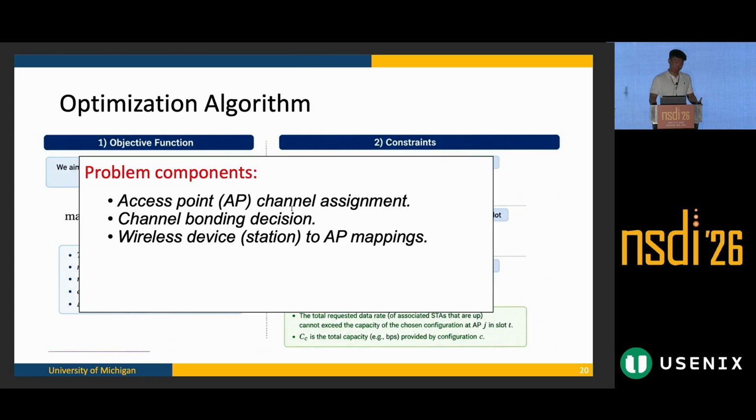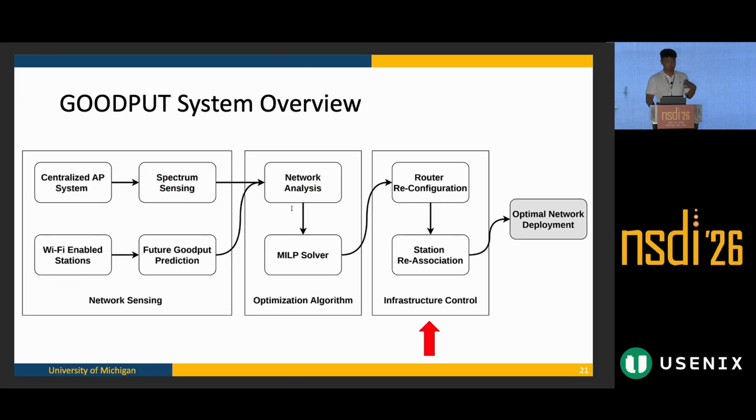So the key takeaway here is by doing this calculation, we can have access point channel assignments. Second is channel bonding decisions, and also wireless channel to AP mappings. By having those three components, we can guide our system to achieve optimal setup. But before reaching that state, there's an underlying infrastructure control stage we have to do. So we have to configure the access points to do what they should do, and also advise each station to roam toward their appropriate destinations.